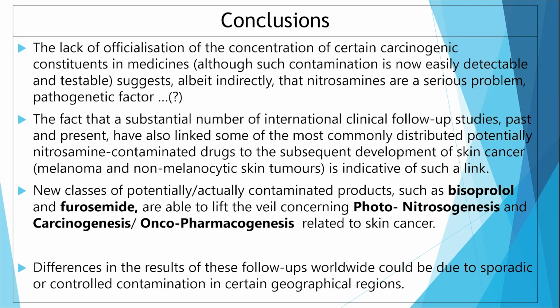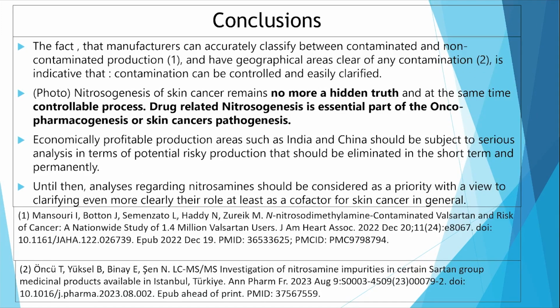Differences in the results of these follow-ups worldwide could be due to sporadic or controlled contamination in certain geographical regions. The fact that manufacturers can accurately classify between contaminated and non-contaminated production and have geographical areas clear of any contamination is indicative that contamination can be controlled and easily clarified. Photonitrosogenesis of skin cancer remains no more a hidden truth and at the same time is a controllable process. Drug-related nitrosogenesis is an essential part of the oncopharmacogenesis or skin cancer pathogenesis.